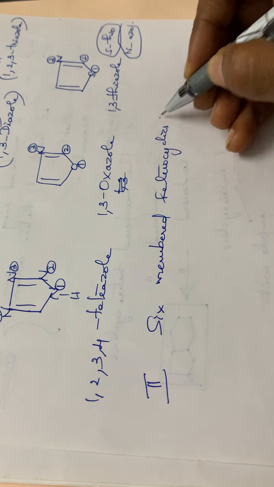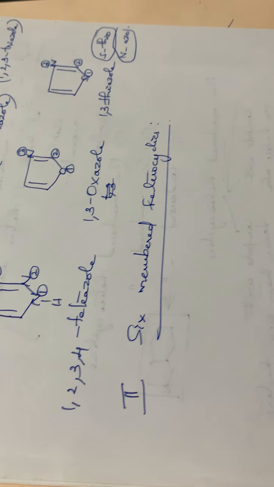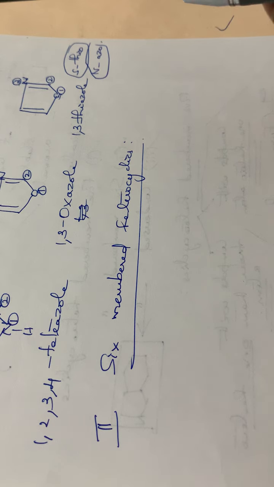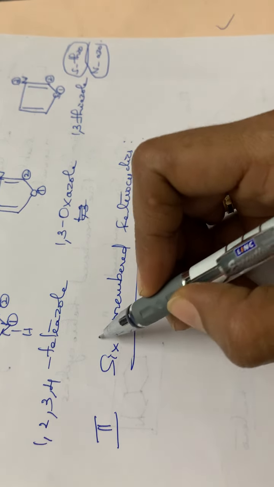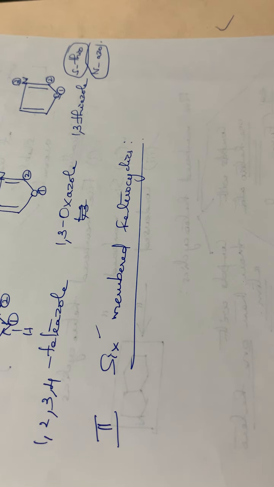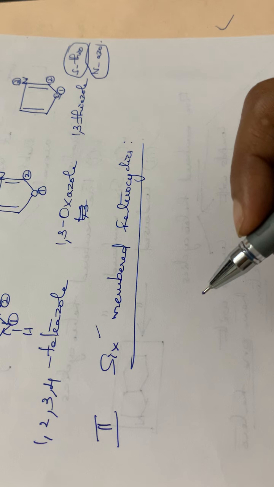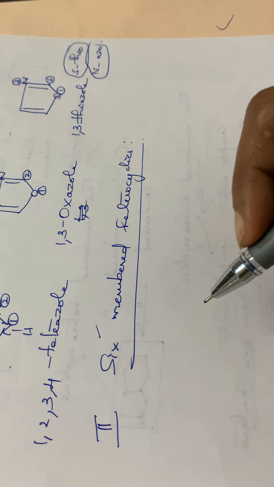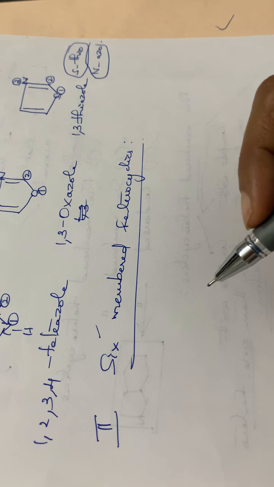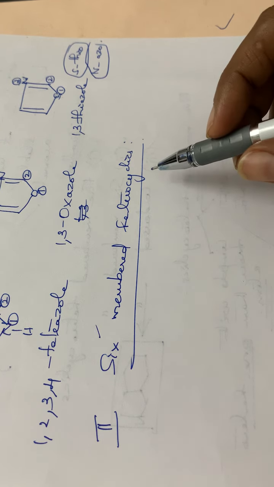6-membered heterocyclics. See here in these 6-membered heterocyclics, again 2 classifications are there. The first point is that it will be having a 6-membered ring, isn't it? Sorry, 2 classifications are there: with 1 heteroatom and the second one with more than 1 heteroatom.